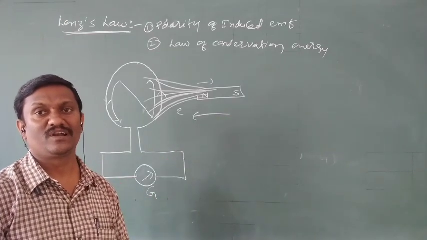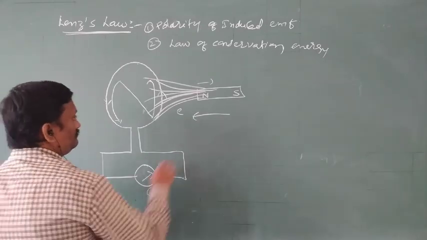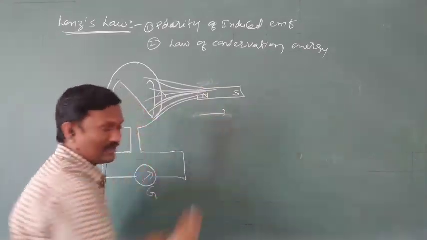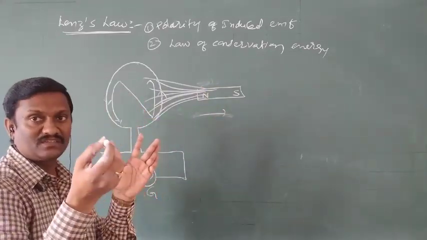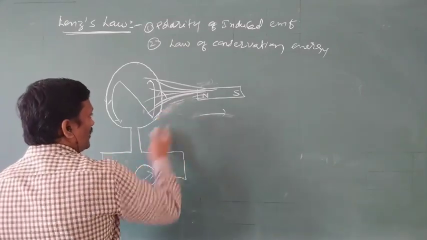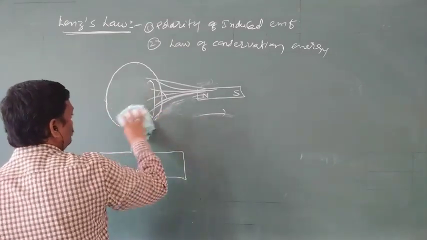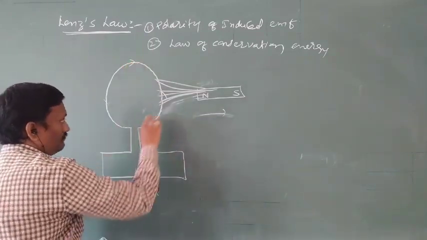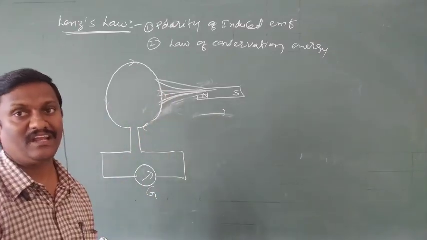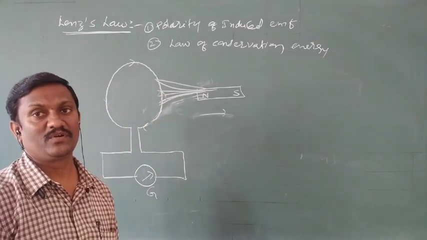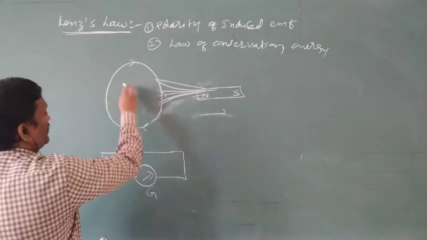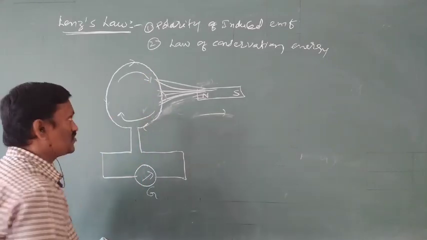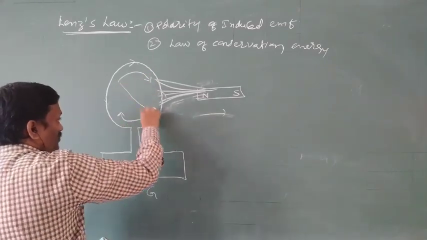So that is about one condition. Next, the north pole of the bar magnet is moving away from the coil. Away means distance is increased. When distance is increased, the flux linked with the coil is decreased. The decreasing flux can produce current in the clockwise direction. Increasing flux can produce current in anti-clockwise. The decreasing flux can produce current in clockwise. Clockwise means the upper portion is right side, lower portion is left side.